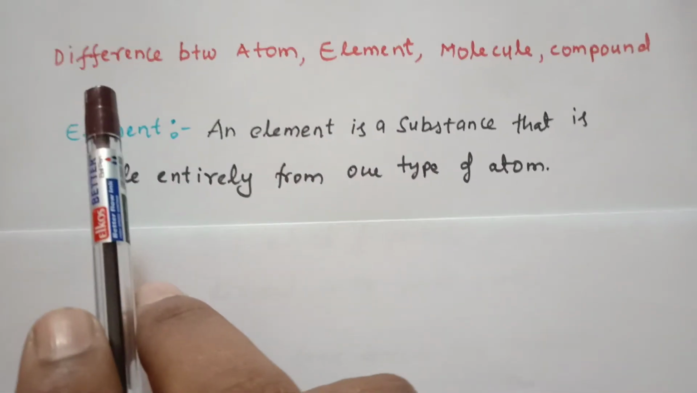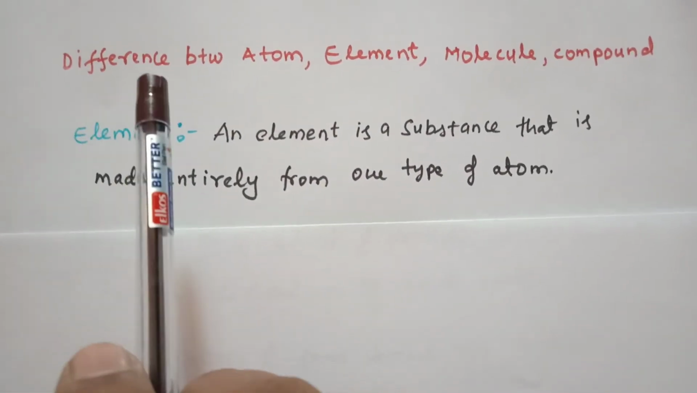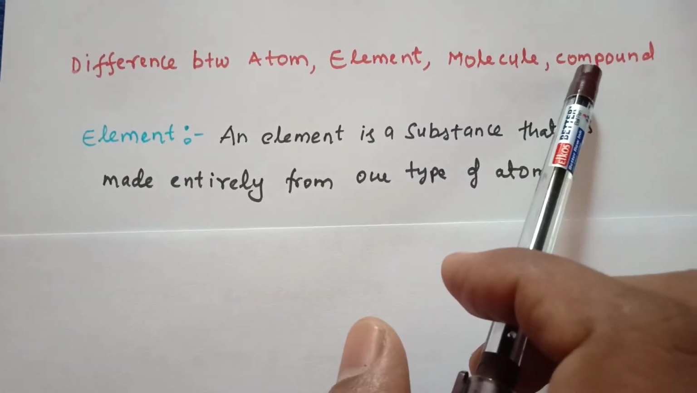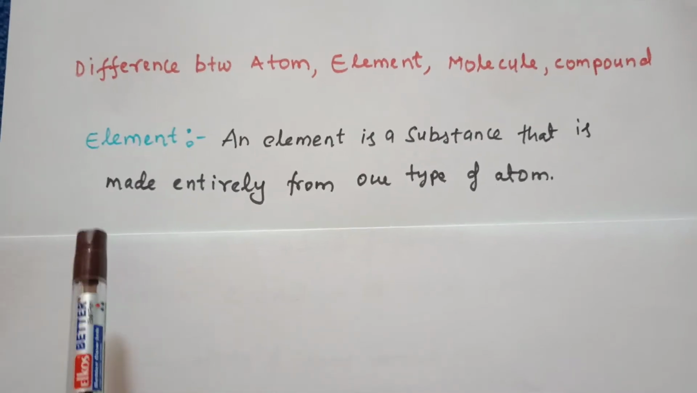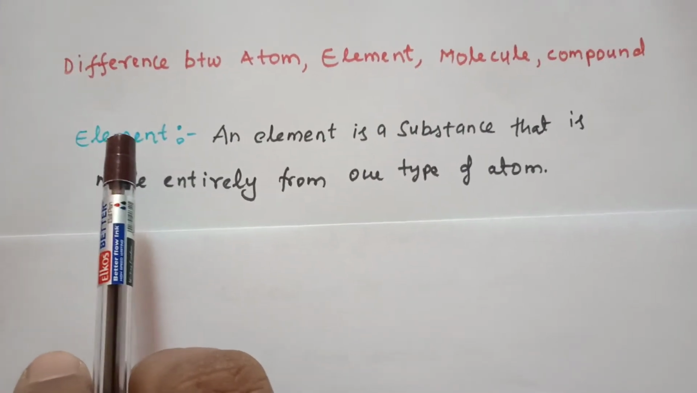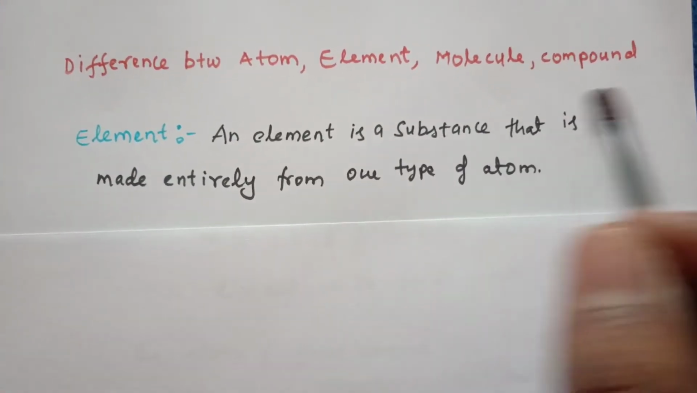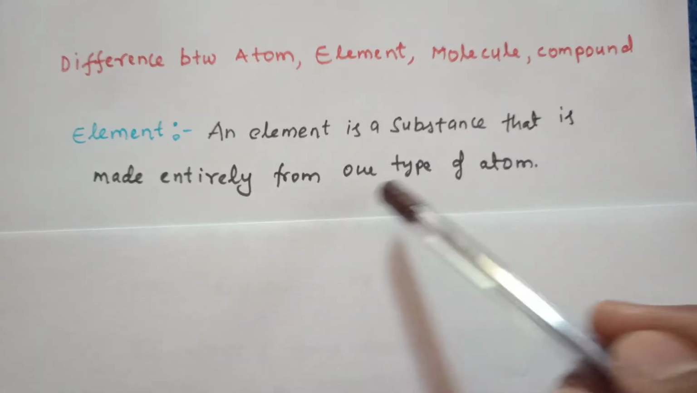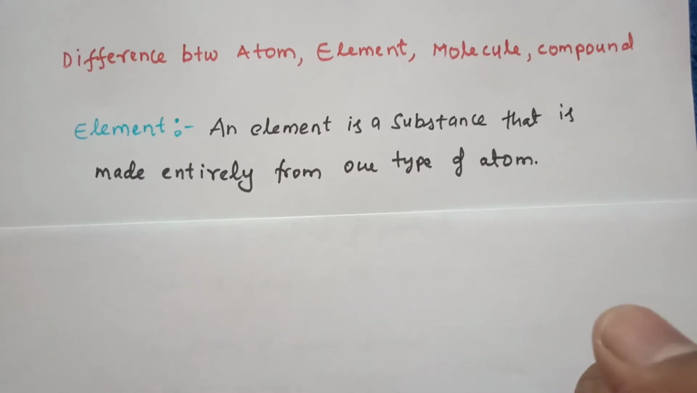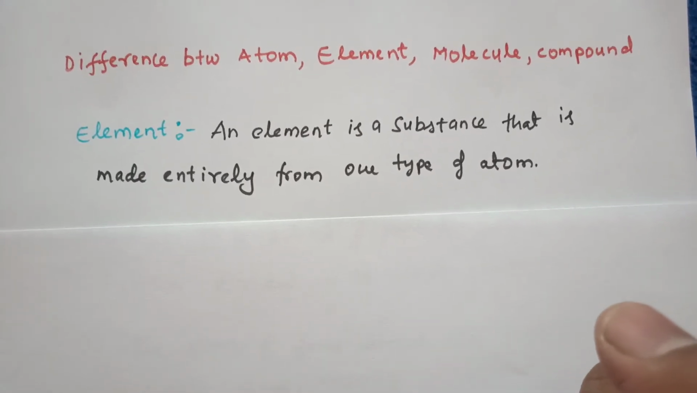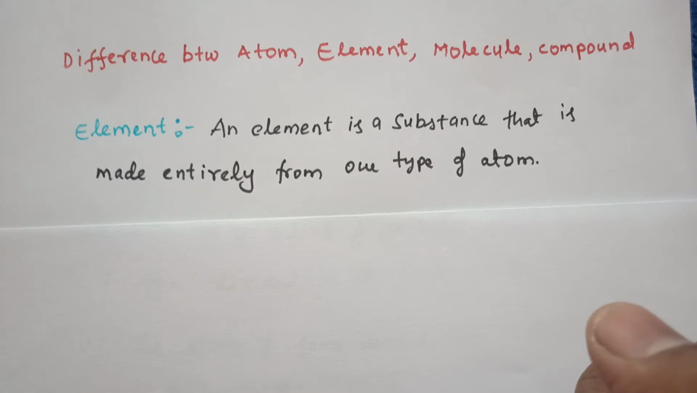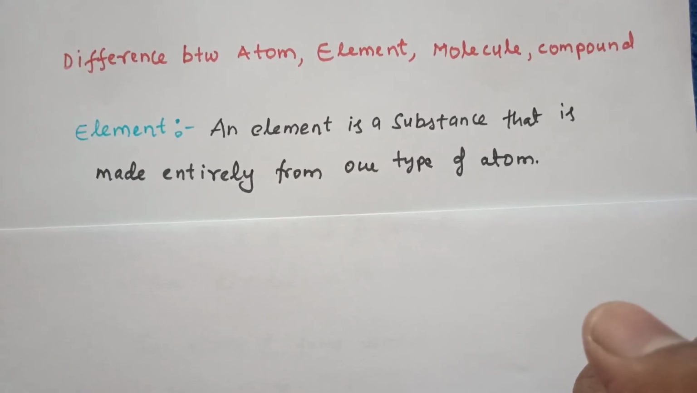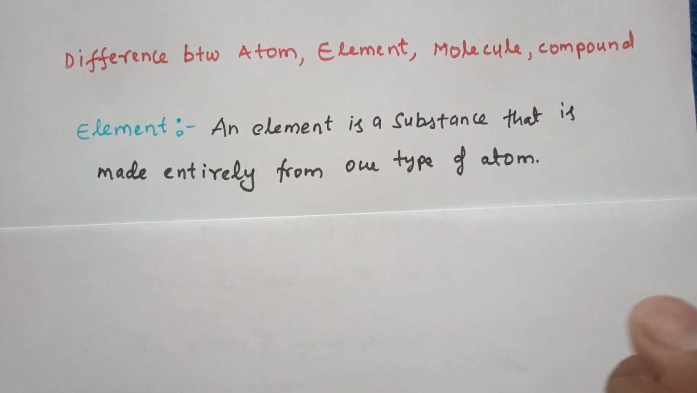Hello, hi. So in this session we are going to learn the definition of atom, element, molecule and compound. So first let's start with the definition of element. According to the definition, an element is a substance that is made entirely from one type of atom. That means if you take any substance, each substance has atoms, right? So all the atoms should be of one type only.